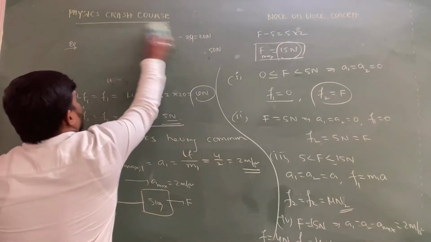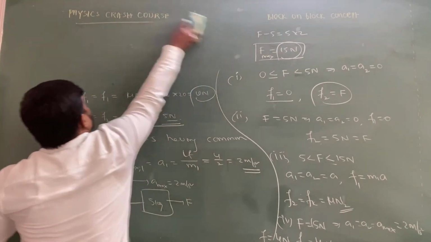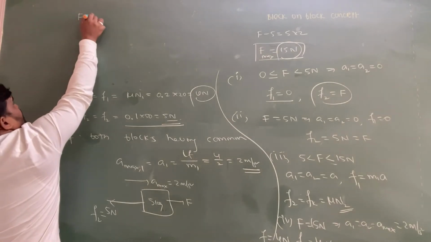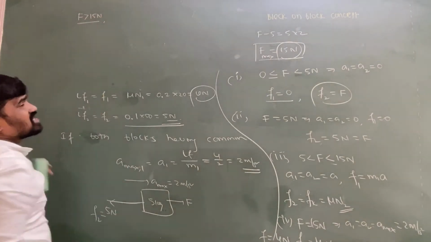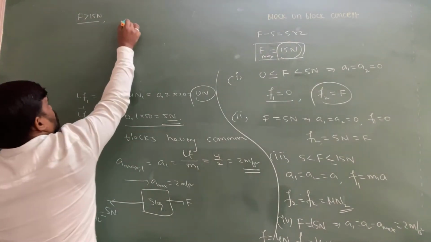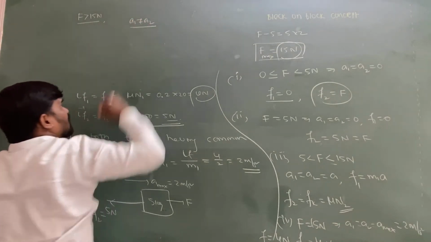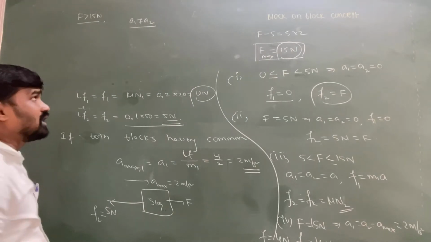For suppose I am going to consider an important point: for suppose the applied force is greater than 50 Newton. What will happen, sir, if it is greater than 50 Newton? So let me consider A1 not equal to A2. At that time A1 and A2 both are not equal to each other.